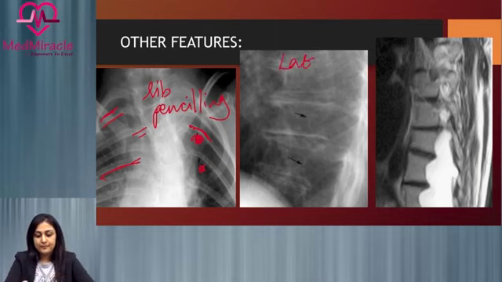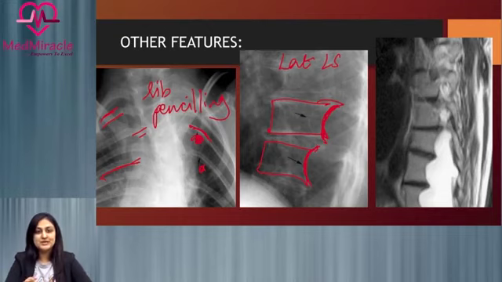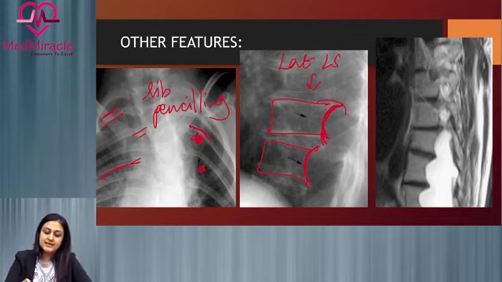Here this is a lateral view of LS spine X-ray, and this is the vertebral body. We are seeing that the posterior margin of the vertebral body is markedly scalloped. So there is this scalloping of the vertebral body which is very prominent here. This is another feature of NF1. Although seen in a lot of other conditions, it is one of the important features of NF1, called posterior scalloping, and this is due to dural ectasia.